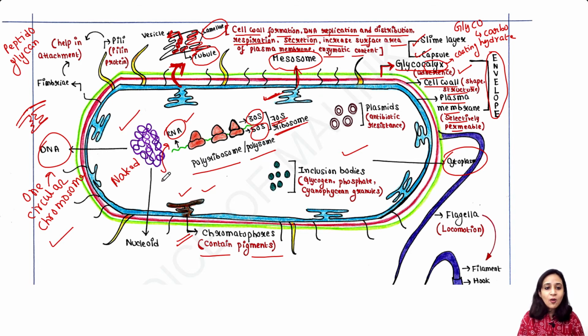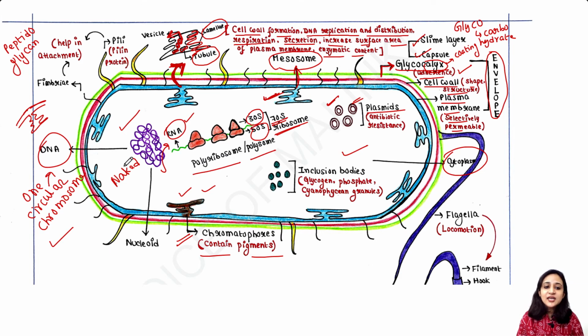Now apart from this circular chromosome, bacteria contain some smaller double-stranded circular plasmids. These plasmids are actually non-essential parts of bacteria because they do not contain any essential genes.